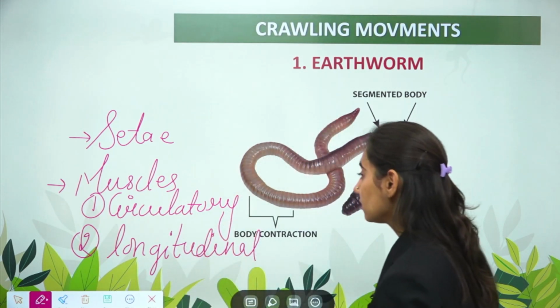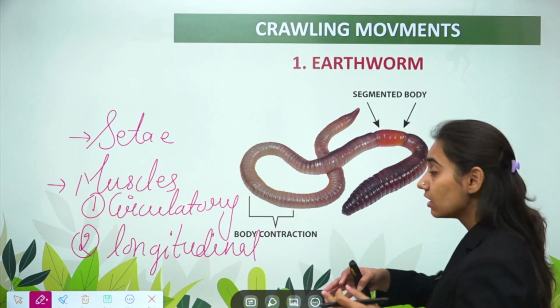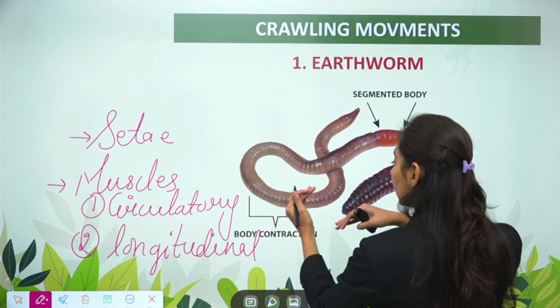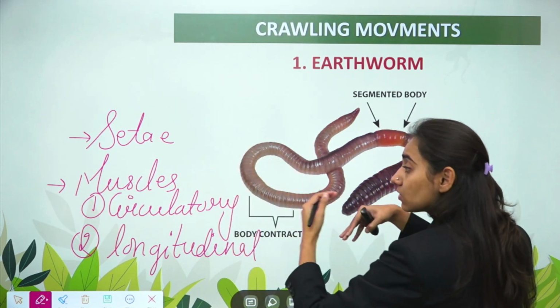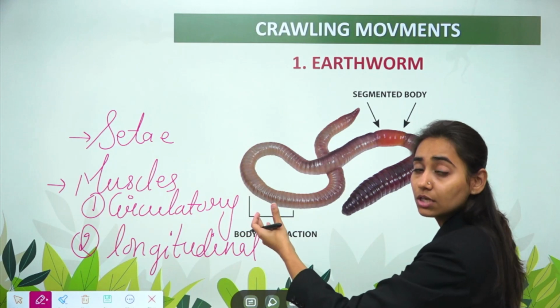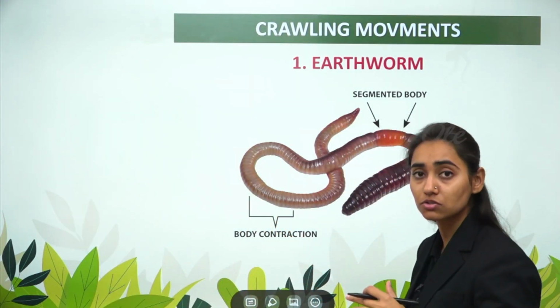So what happens is, when the circular muscles contract, the body becomes thin, and when the longitudinal muscles contract, the body becomes thick, and then the muscles relax. So this constant contraction and relaxation leads to the movement of the earthworm from one place to another, and the type of motion is crawling motion.